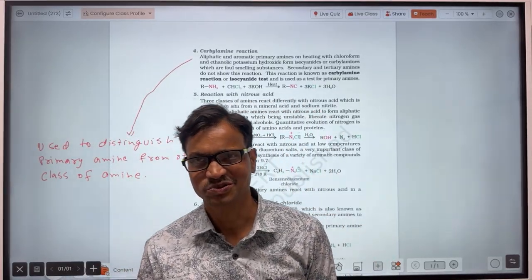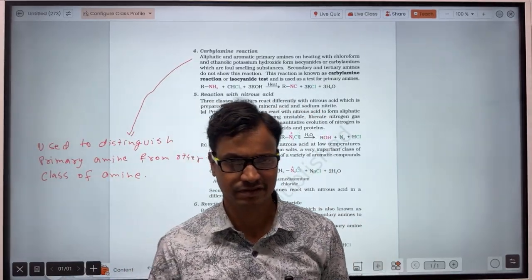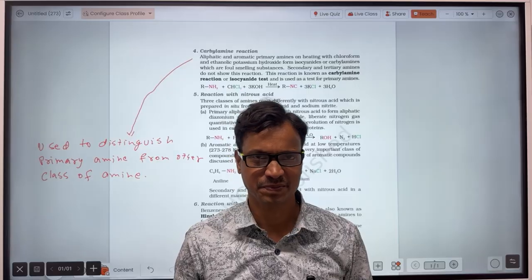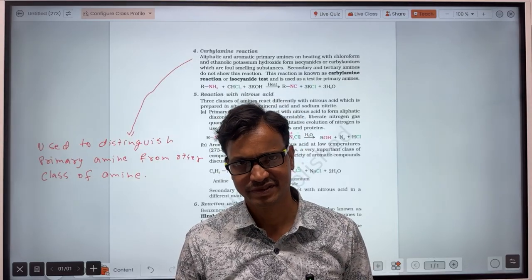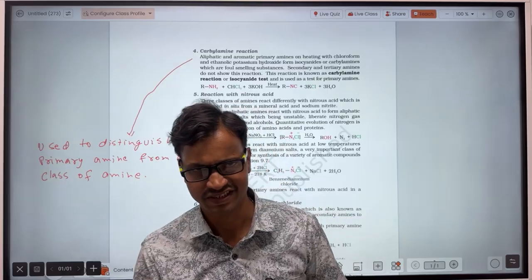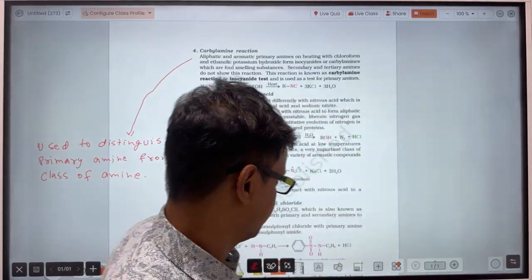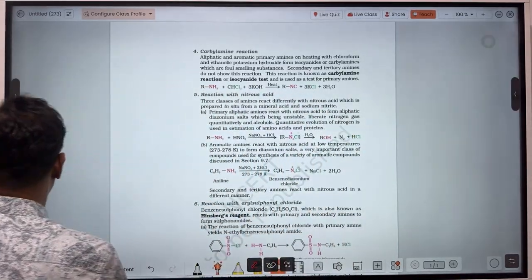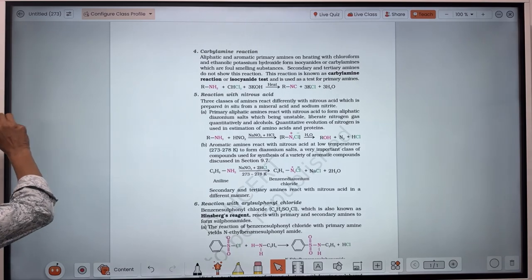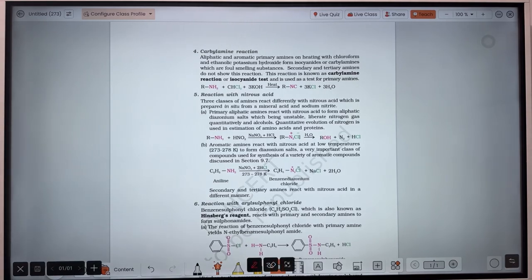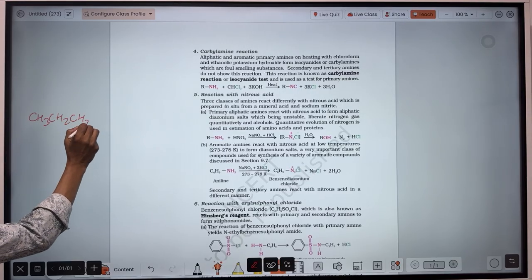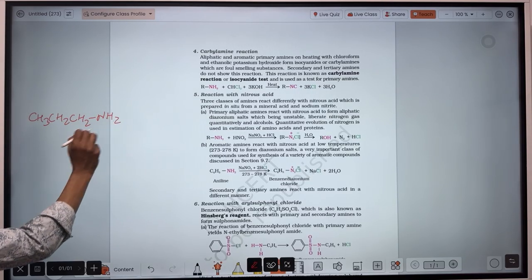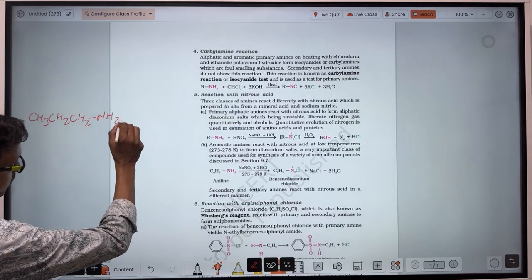If a number of amines have been given and you have to predict which amine is primary, then you will have to perform the carbylamine reaction. How is the reaction taking place? Let's see. Suppose one amine is this one, and it reacts with chloroform.